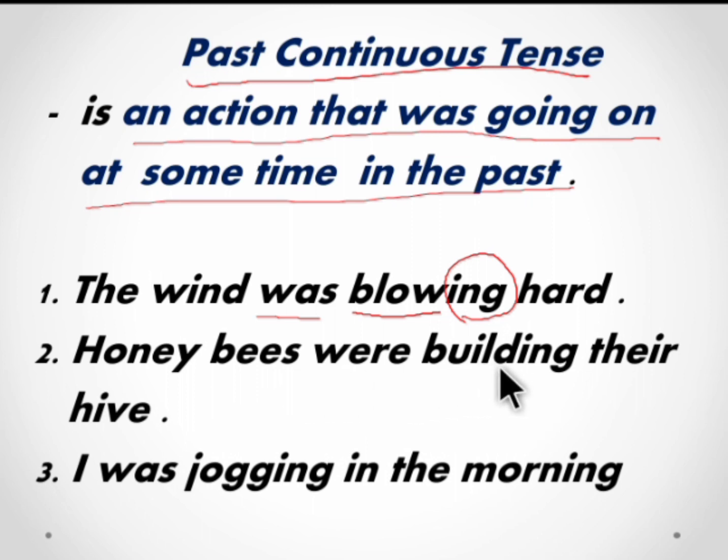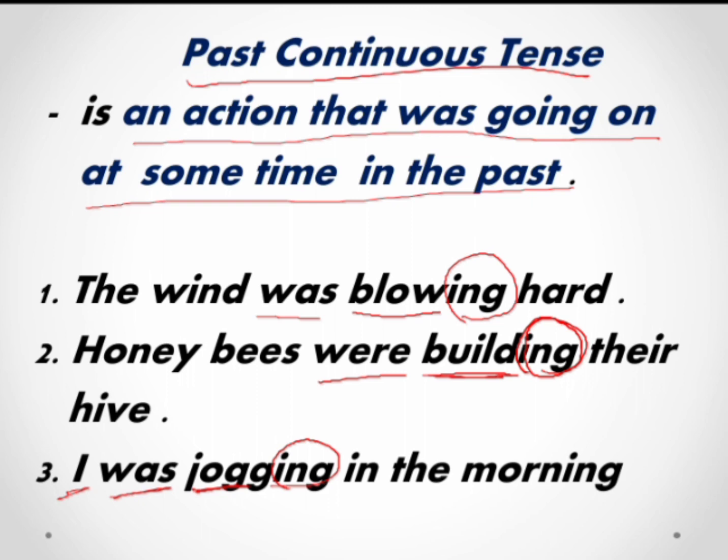Honeybees were building their hives. Honeybees is the subject and were is the be form of verb. Build is the main verb and ing is used to denote the continuing action. I was jogging in the morning. I is the subject, was is the be verb, jog is the main verb and we add ing to show that the action was continuing.